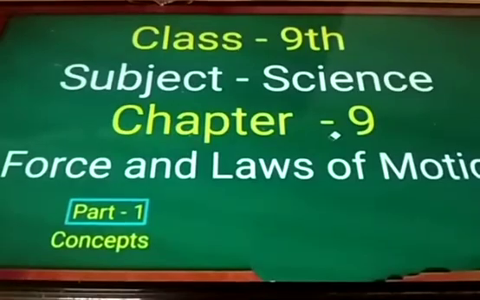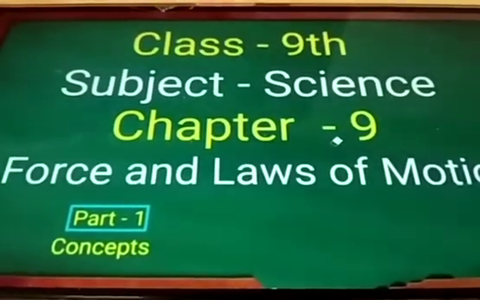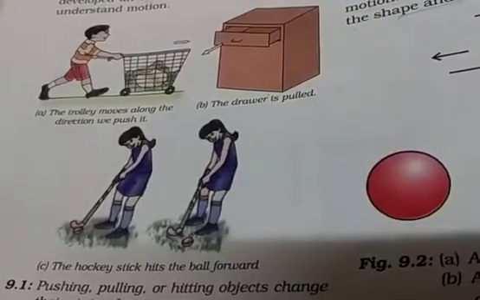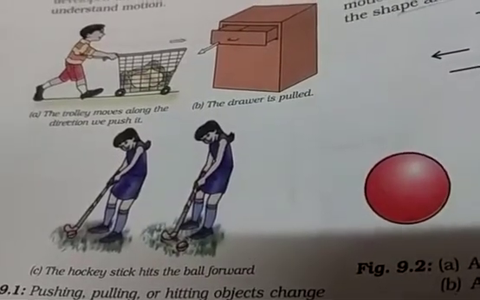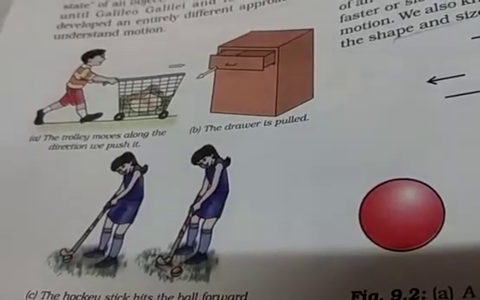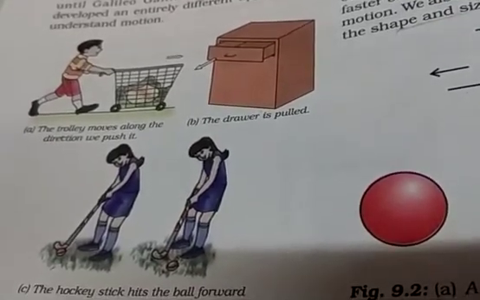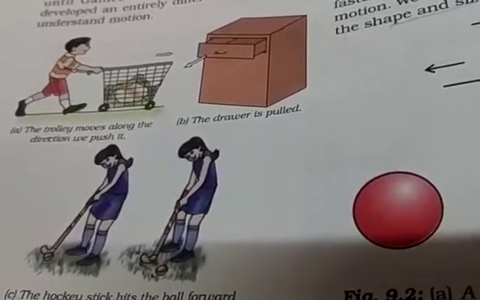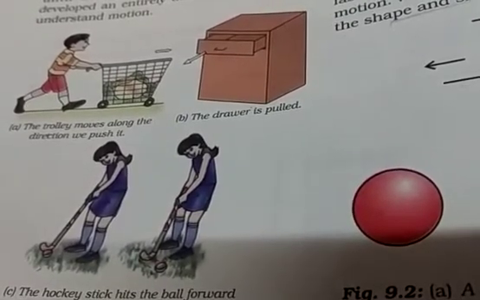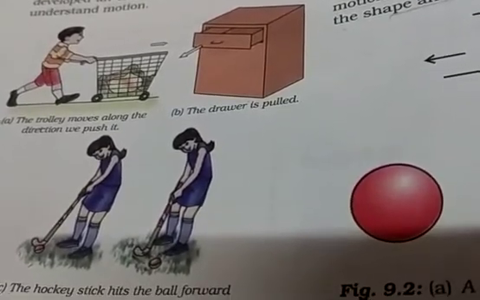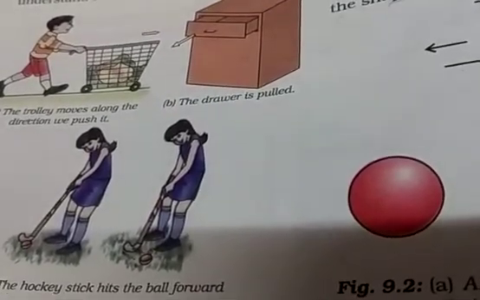So today we are going to start a new topic, that is force and laws of motion. Here, what can you see? Yes, this is nothing but pushing. The boy is pushing the trolley, and it moves along the direction in which the boy is pushing. The second example: the drawer is pulled. And the third one: the hockey stick hits the ball forward.